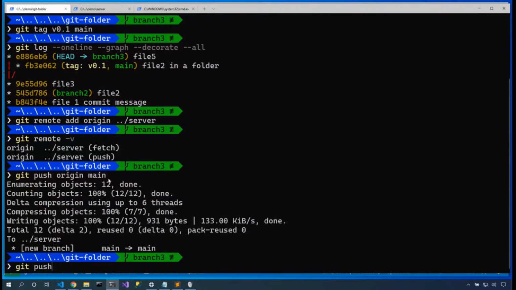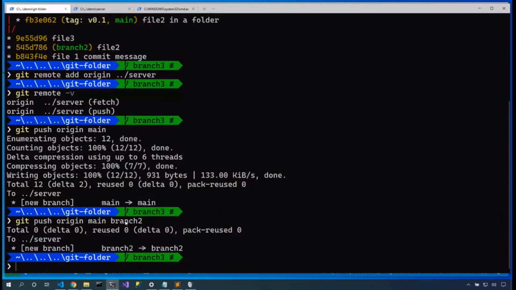Wouldn't I want to say git push the main branch to the origin server? Well, yeah, but I could push to the origin server the main branch and branch 1, branch 2, and branch 3, and those would all go together. And so I need to specify the server first because everything else is a branch. Okay, so let's push main and branch 2.